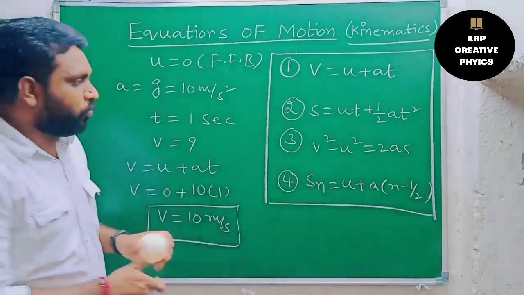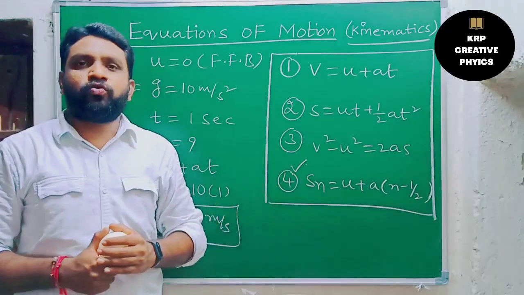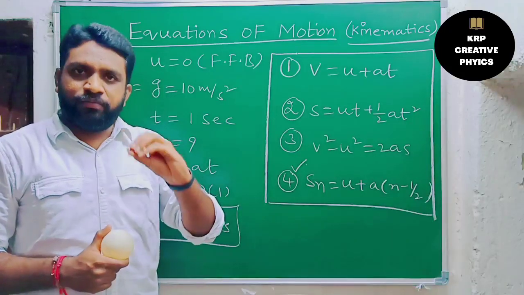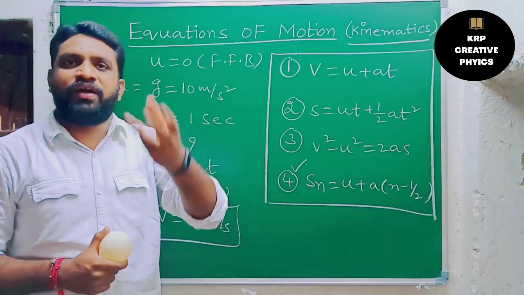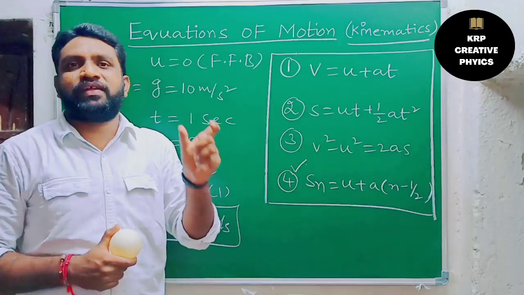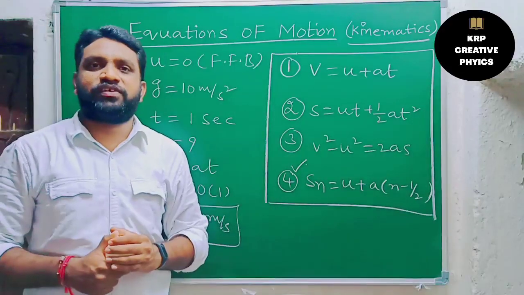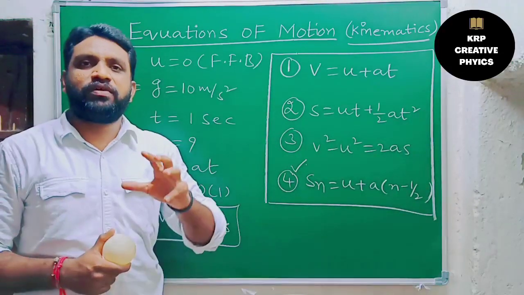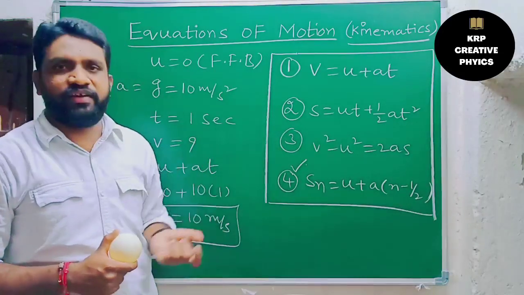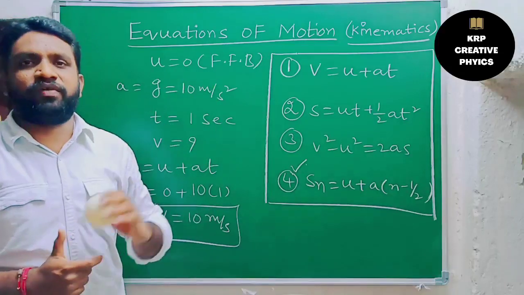And what is the purpose of this fourth equation? Everyone should remember that one. The fourth equation is useful to find the distance covered by the object in a given only 1 second, whether it may be the third second, second second, or fourth second, whatever. So that is the purpose of these 4 equations of motion. With the help of these 4 equations of motion, we can find out the unknown values like initial velocity, final velocity, displacement, acceleration, time, all these things we can find. That is the main purpose of these 4 equations of motion.